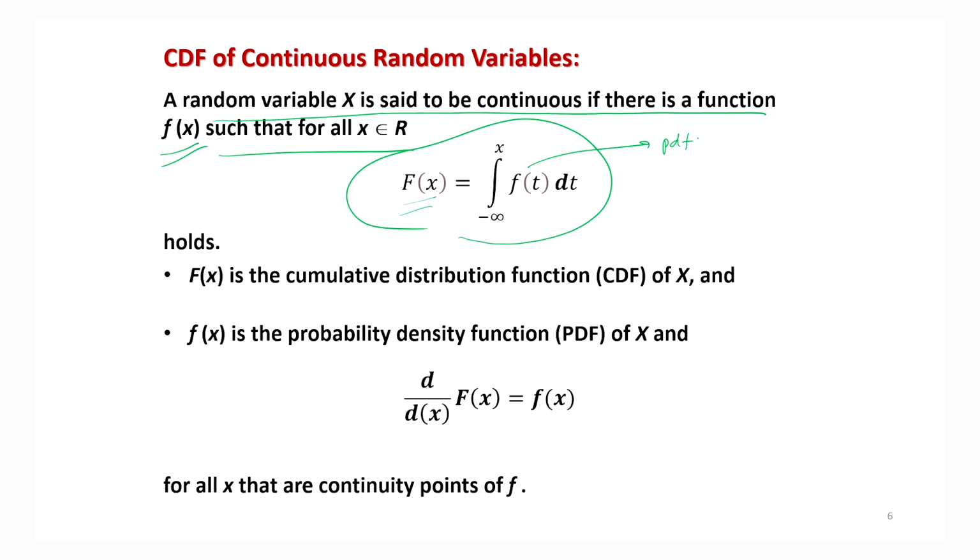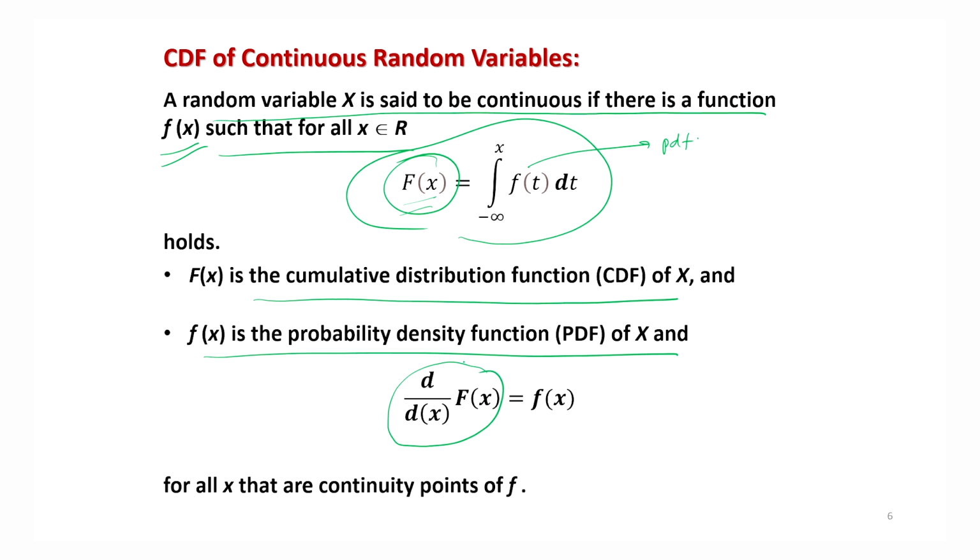So you are simply trying to integrate from minus infinity to a particular point, and then it will give you the value of the probability up to the point small x, and this is simply your CDF. So Fx is the CDF of x, and small fx is the probability density function of x. And in case you know the CDF, then you can differentiate it with respect to x at small x, and then you will get the value of the PDF. And this can be obtained for all x that are continuity points of F.